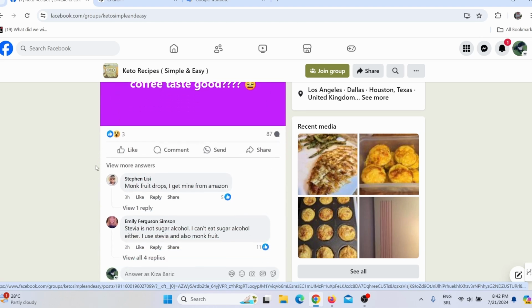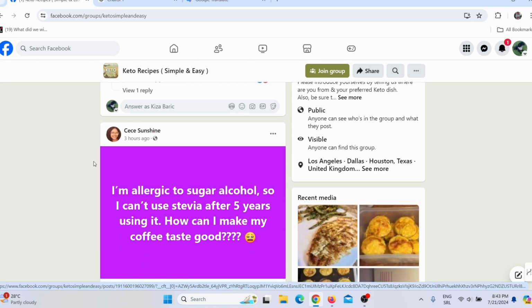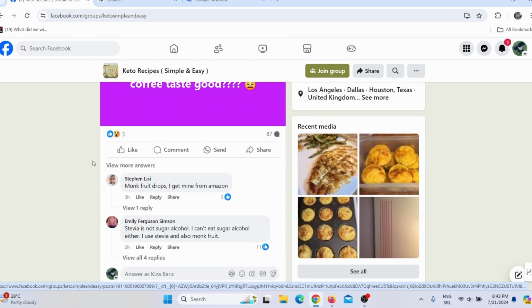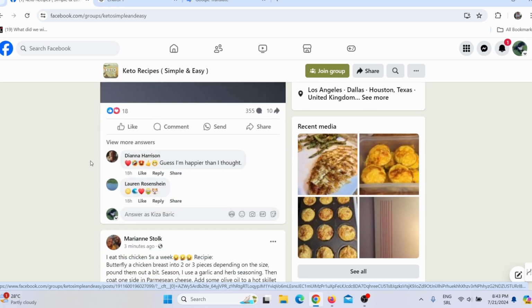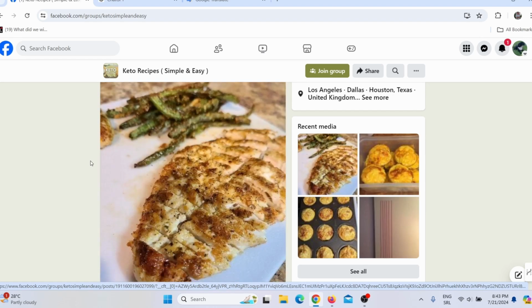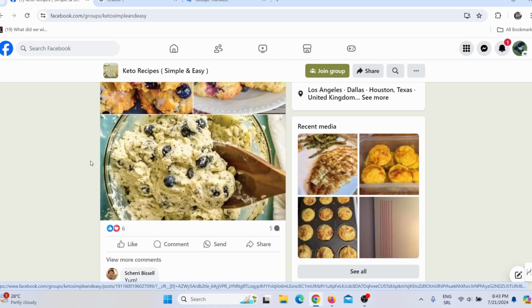Also, by the posts and comments, you can see from which country most of the people are coming. Now, judging by the posts and comments, I can conclude that most of the members of this group are actually coming from United States and Canada. And that is important for me because those are the two richest markets on the internet.